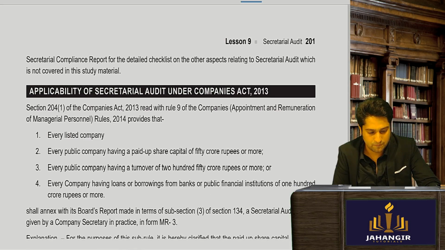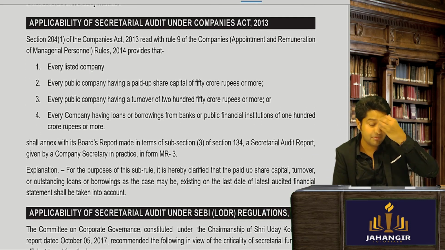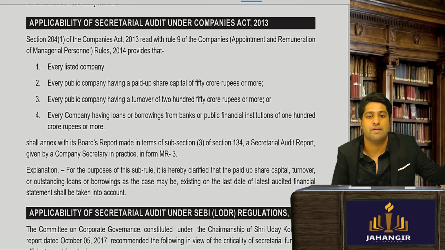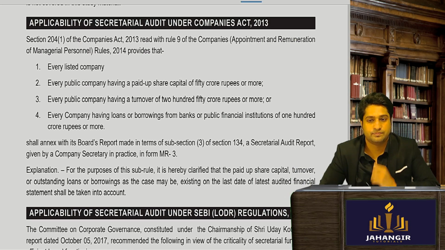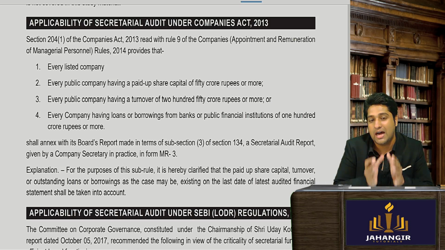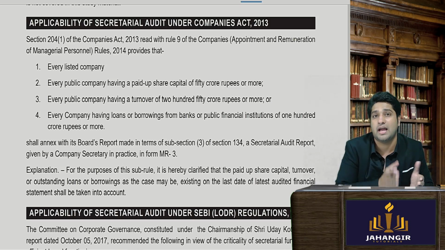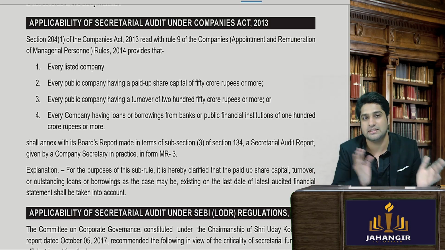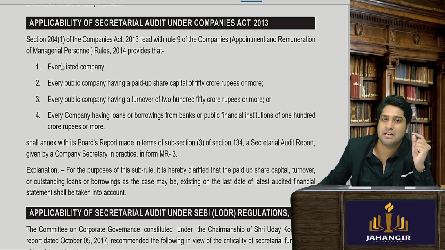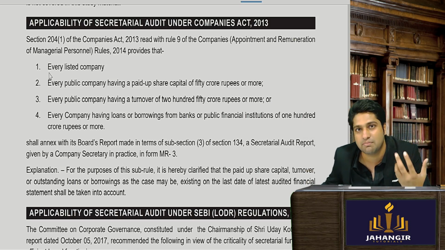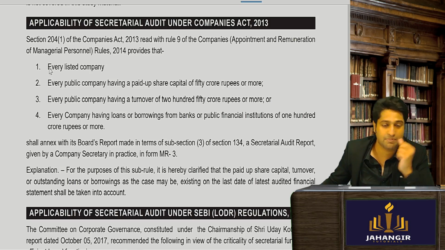Okay, now coming to the applicability. Tell me one thing, is secretarial audit applicable to every single company? Only those who are required to hire a company secretary. Okay, so is secretarial audit applicable to all companies? Yes or no? No. Very good. No. So it is applicable only to certain classes of companies. So we are going to see which companies it is applicable to.